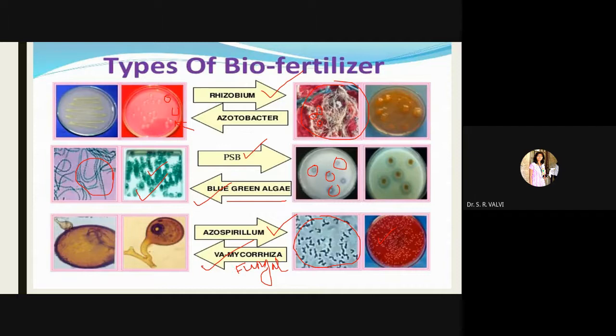So this is also called as what? VAM, right? Vesicular arbuscular mycorrhiza. So these are the fungal biofertilizers, that is VAM. They are used to add nutrients to the plant.